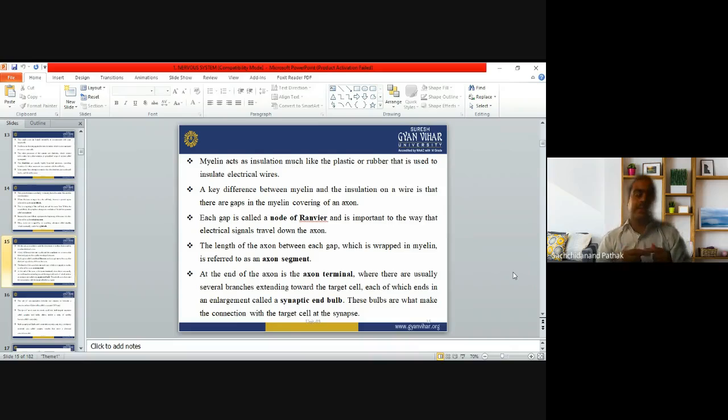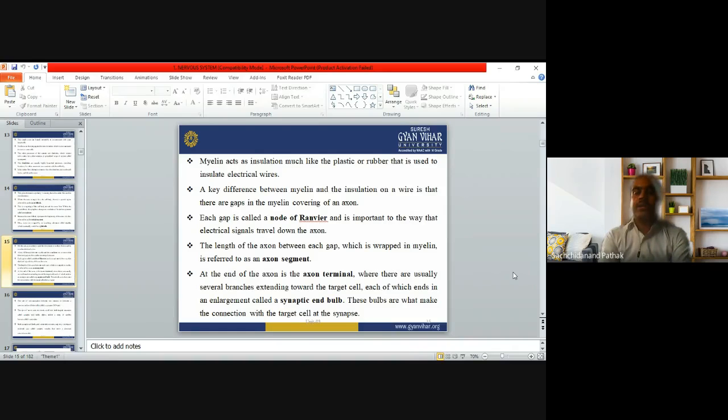So when the myelin sheaths are wrapped around the axons, there is a gap between every myelin sheath. Each gap is called a node of Ranvier. So it's a node of Ranvier. And why is it important? Because of the way that electrical signals travel down the axons. The length of the axon between each gap, which is wrapped in myelin, is referred to as the axon segment. So the length of the axon between the gaps is the axon segment.